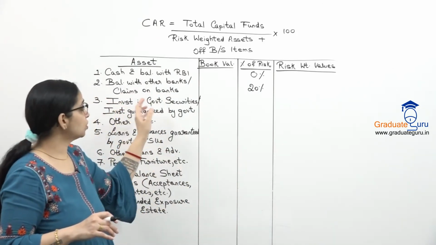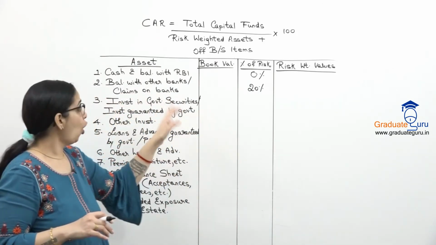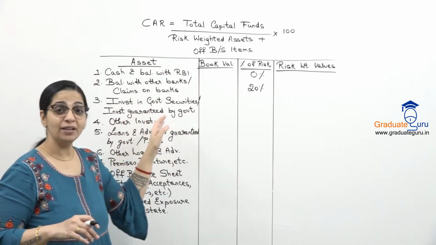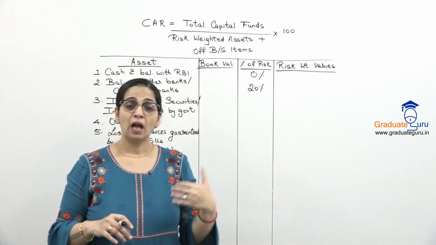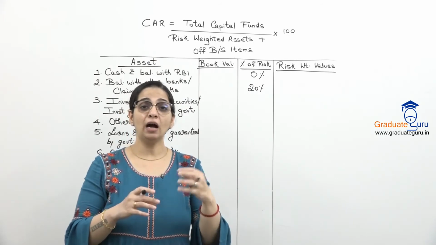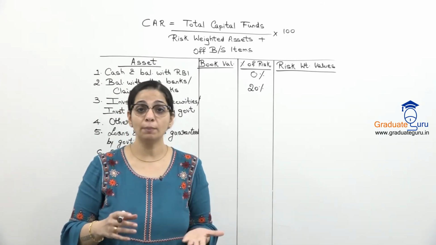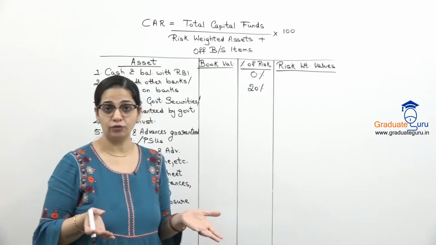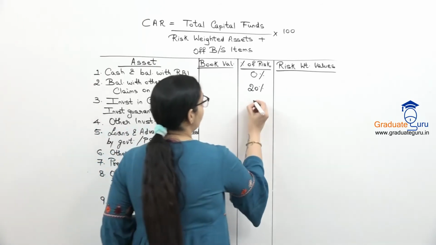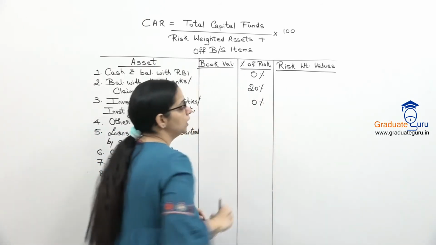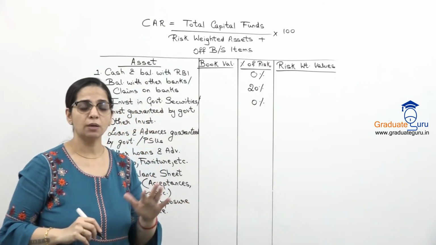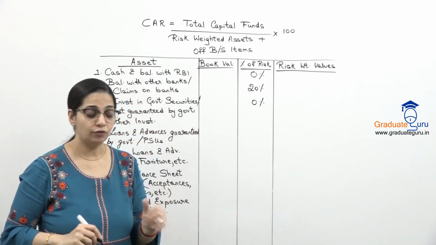Then we have investment in government securities or investment guaranteed by the government. Again, whenever you have any amount which is related to government, it is completely safe. So again, whenever you have government involved, 0% risk because the money is completely safe.